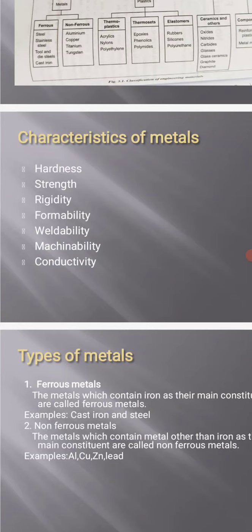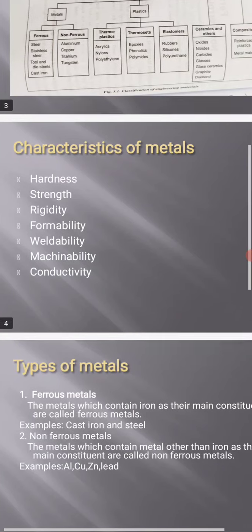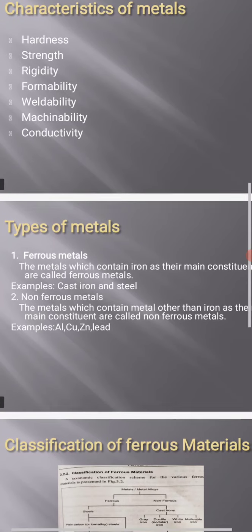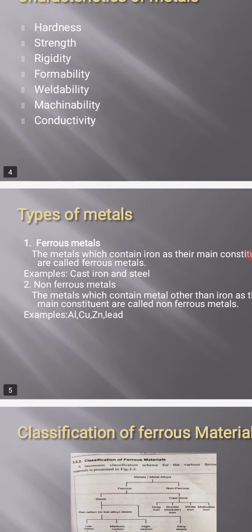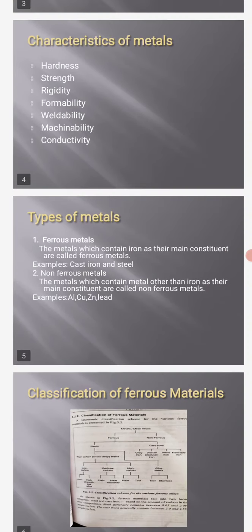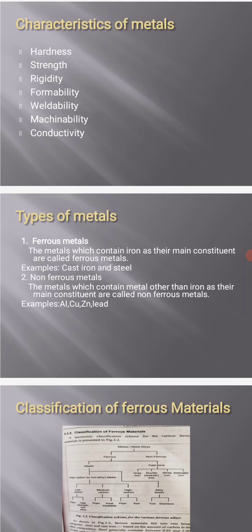Next is types of metals. We already saw that metals are considered in 2 types: ferrous metals and non-ferrous metals. Ferrous metals are metals which contain iron as their main constituent. Examples of ferrous metals are cast iron and steel.